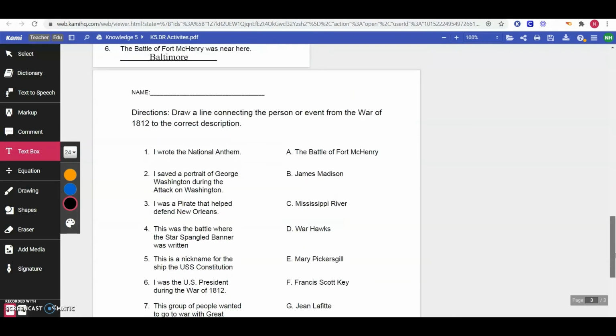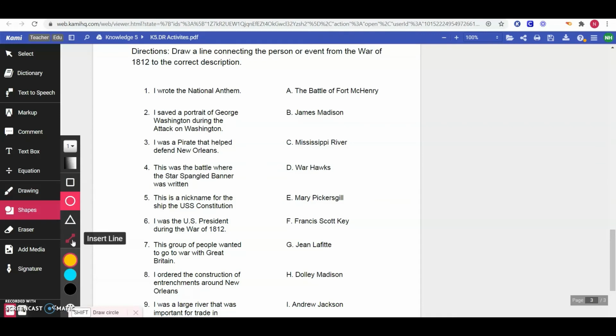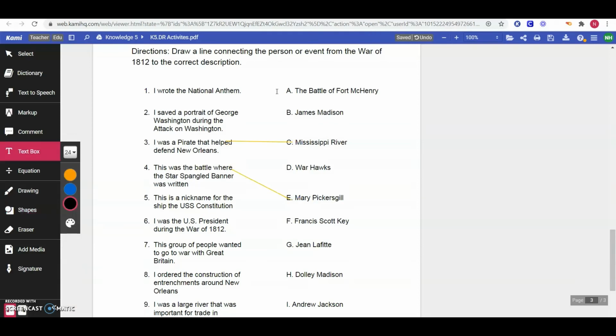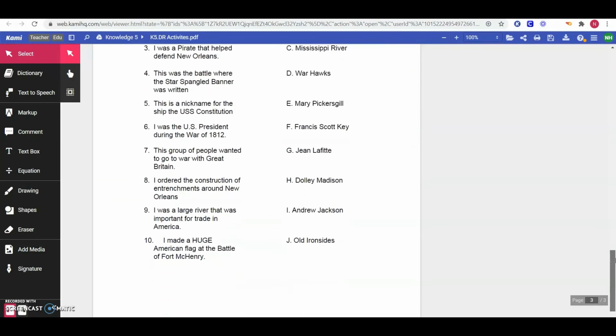Before I read them aloud, I'm going to tell you what to do with them. You're going to draw a line. You can use the drawing tool, or there is a line under shapes. You can use a line to connect them. Again, it can be whatever color you'd like. If it's easier for you, you can write the letter that matches underneath the number. So if James Madison wrote the national anthem, you can put a B under number 1. You choose how you would like to complete this. You can draw lines, or you can write the letter. Okay, let me read those names and places for you, and I'll read the descriptions after.